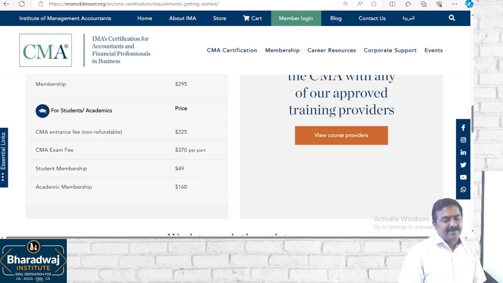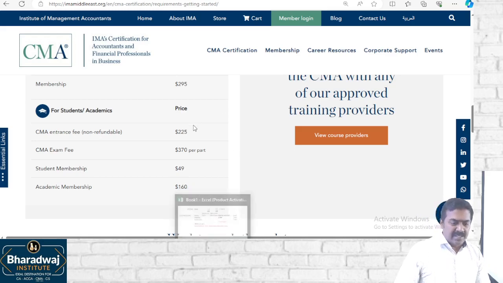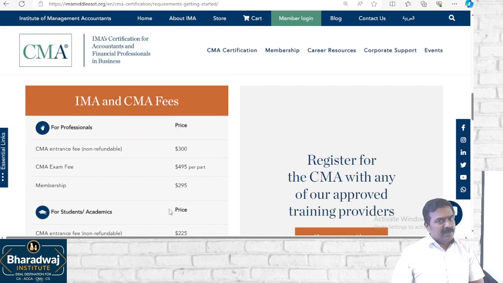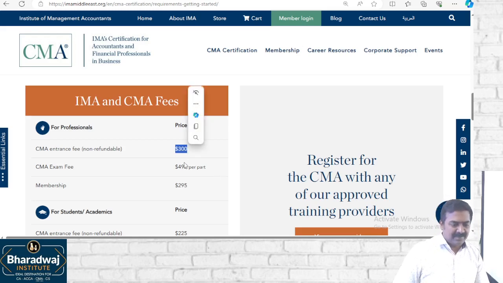This course is offered in Chennai, Bardwaj or Kerala? Yes, Chennai Bardwaj we offer. Kerala Bardwaj is not offering. Chennai Bardwaj we are offering in 3 modes. One is face to face, you can come and attend in Chennai. Or the same kind of interactive class, you can attend at your home, wherever you are. And the third mode is, if you are not able to come live online or take up face to face, then you can take up recorded classes. Okay, so Chennai is. Yes. Thank you, sir.